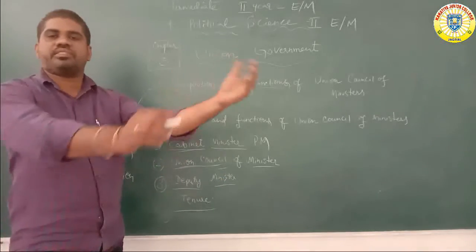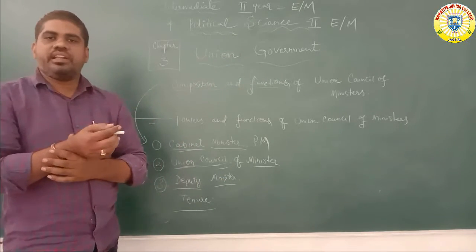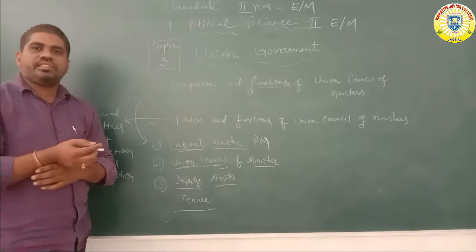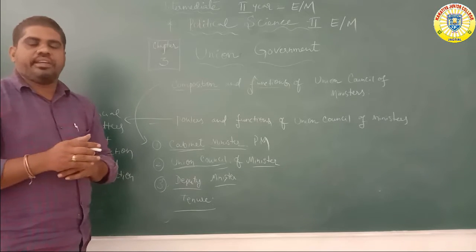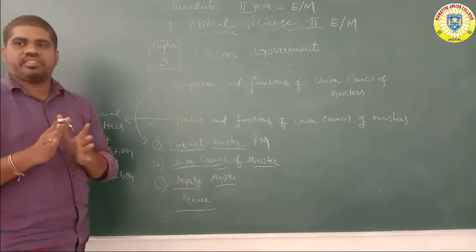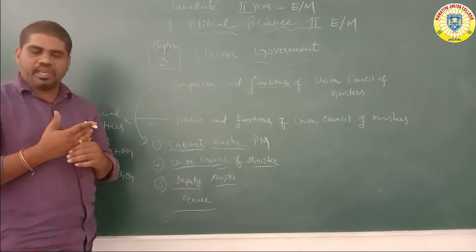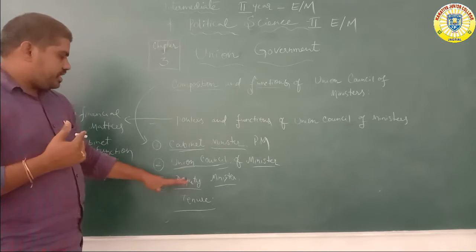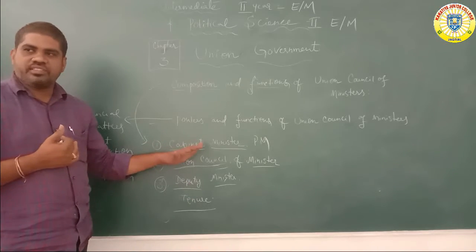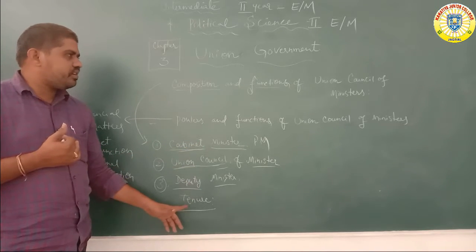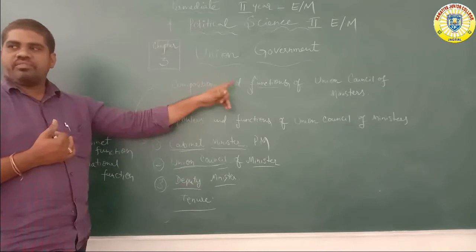How are the ministers selected? Some are directly selected, and some, for example Rajya Sabha members, are indirectly selected, state-wise, by the legislative assemblies of the states. So these are the three main functions of the Union Council of Ministers.